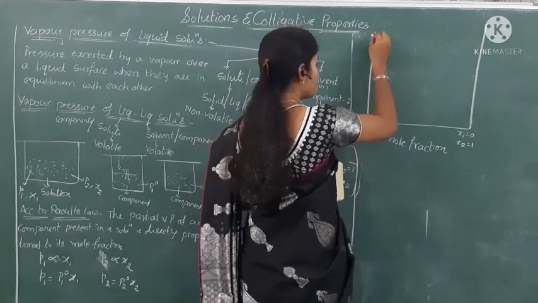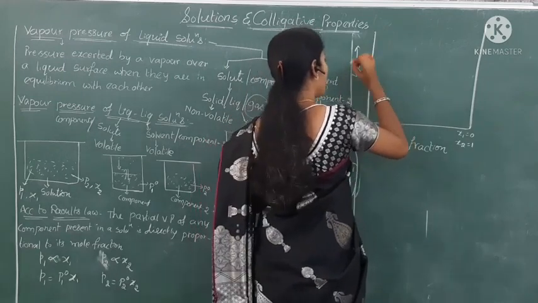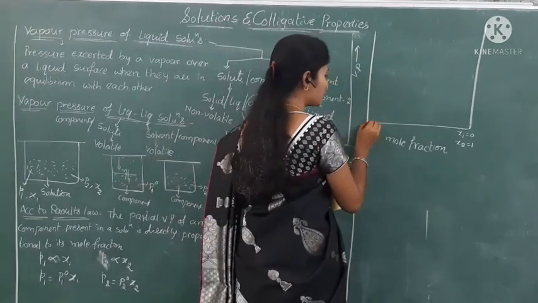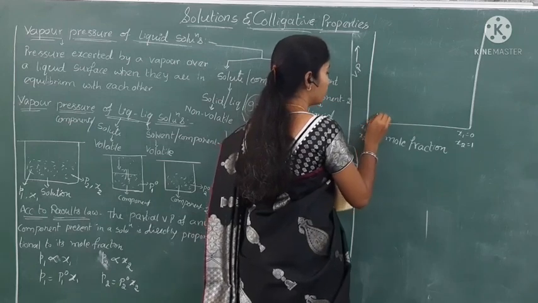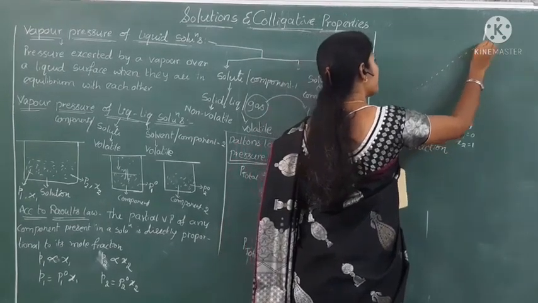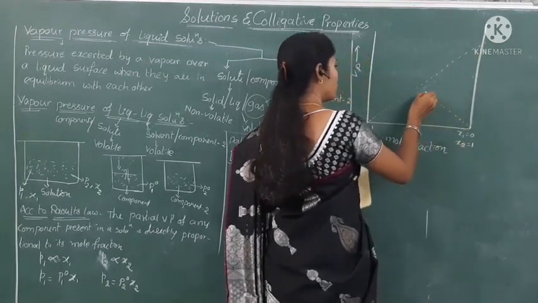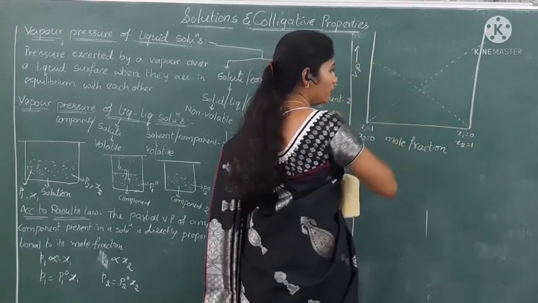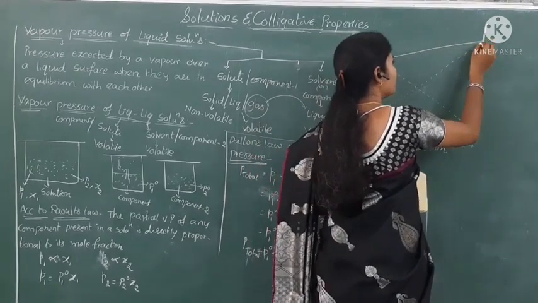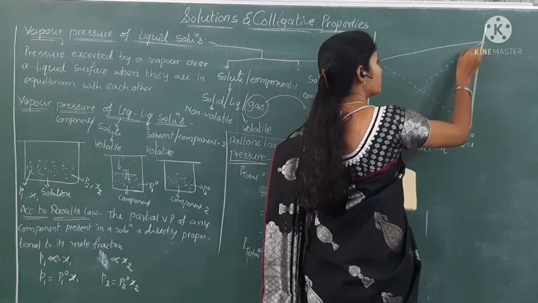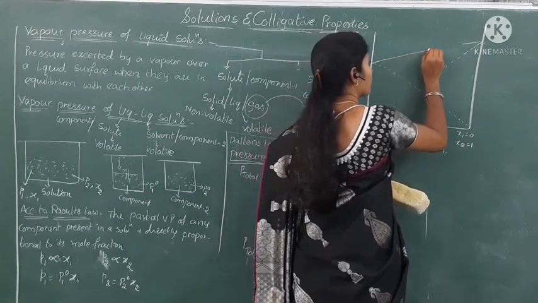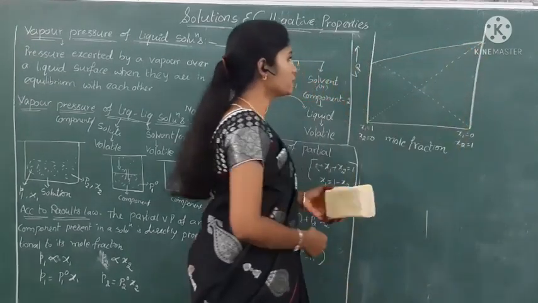Next, we take the vapor pressure on the y-axis. Then we get a straight line passing through the origin. For the second compound also we get a straight line passing through the origin. And this is called the total pressure.